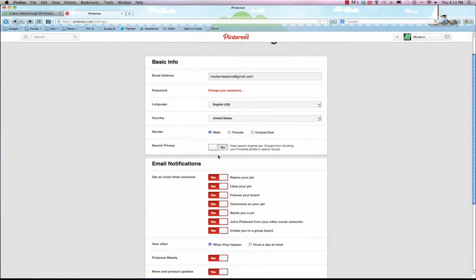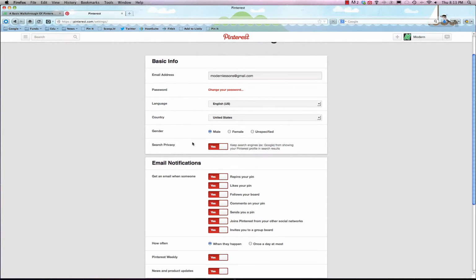You can also keep your pins from being found on search engines. So search privacy, if you put that to yes, that means Google and Bing and Yahoo and all those search engines won't show your pins in search results. So if you're a business, probably not a good idea, but if you're just pinning stuff for your own wedding or something like that, you may not want the general public to find it. Not that you're pinning anything bad, it's just your own personal preference.